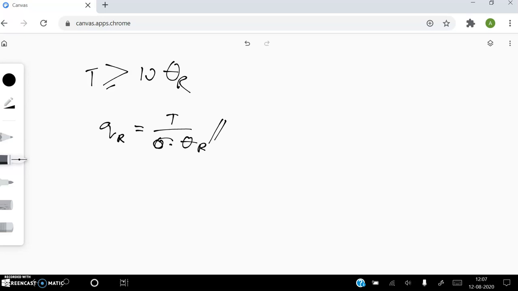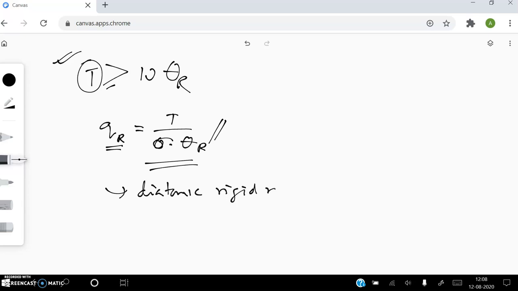If you want to use the integrated formula for a molecule, you have to check this condition: the temperature of the system should be greater than or equal to 10 times the characteristic rotational temperature of the molecule. Then you can use this integrated formula directly. This is the formula we use to calculate the rotational partition function for a diatomic rigid rotor. We have other rotors too, spherical rotors, asymmetric rotors, symmetric rotors.